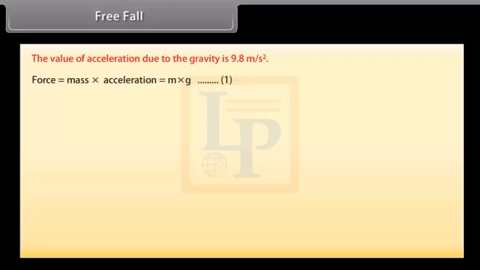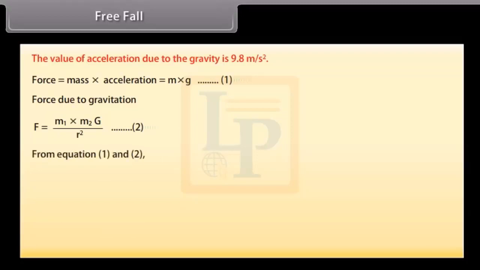Force is equal to mass into acceleration, which is equal to m into g, equation 1. Force due to gravitation, F is equal to m1 into m2 G upon r squared, equation 2. From equations 1 and 2, m into g is equal to m1 into m2 G upon r squared. So g is equal to GM upon r squared. g is equal to 9.8 meters per second squared.